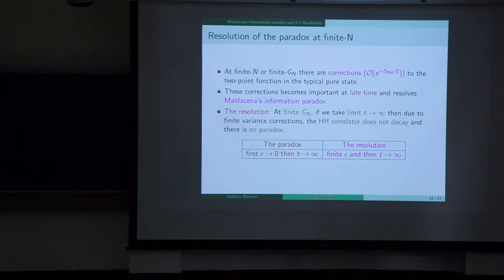So in summary, the paradox is that if you first take the epsilon goes to 0 limit, which is related to the smoothness of the horizon, and then take the t goes to infinity limit, then the two-point function decays forever in time. And the resolution is that if you first keep epsilon finite, which captures the UV physics, and then take the t goes to infinity limit, then there is no paradox because the exponentially suppressed corrections kick in at late times.